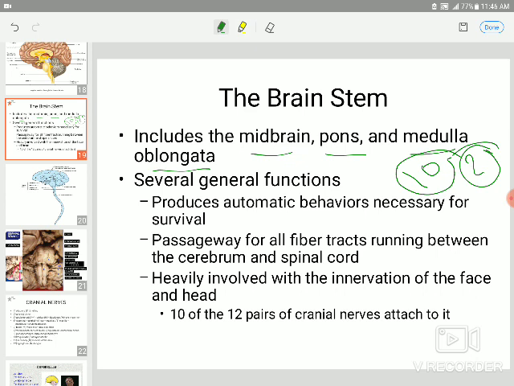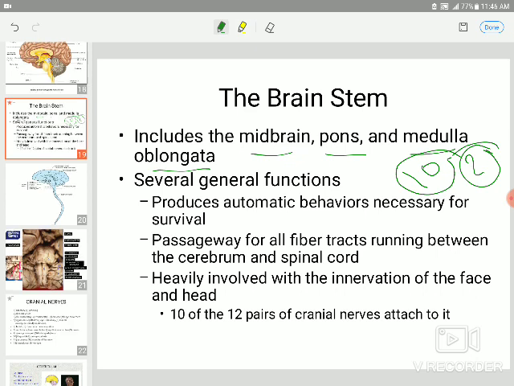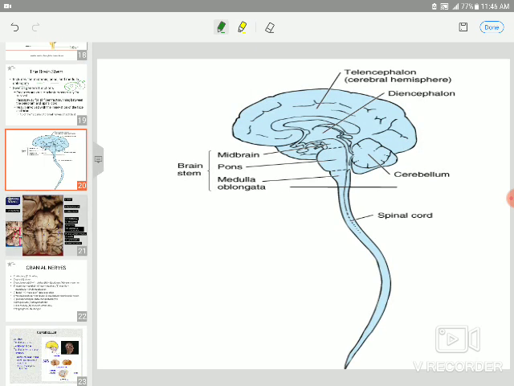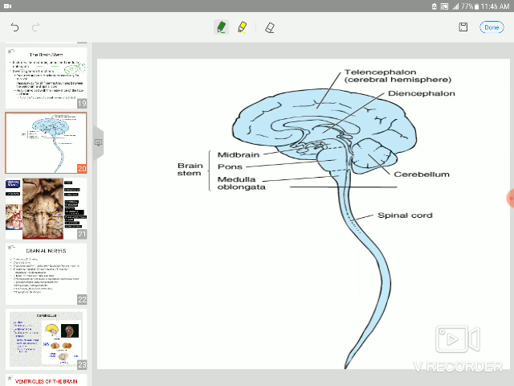Let me mention here. This is the spinal cord, and this is the midbrain. This is the pons. This is the medulla oblongata. So two cranial nerves emerge from the midbrain, four cranial nerves from the pons, and four cranial nerves from the medulla oblongata.